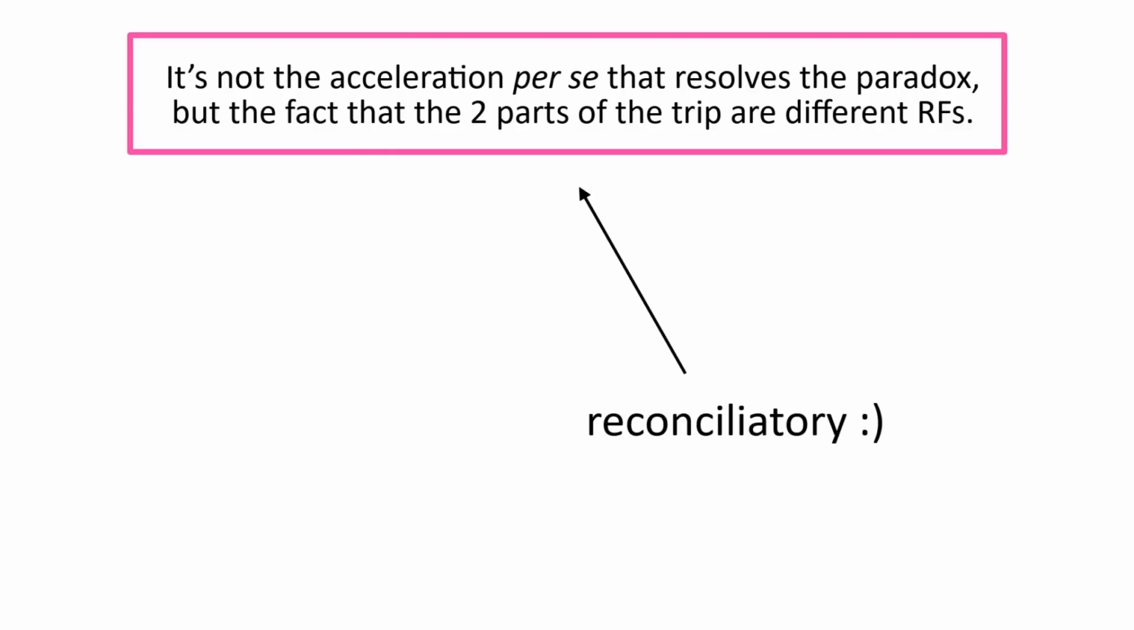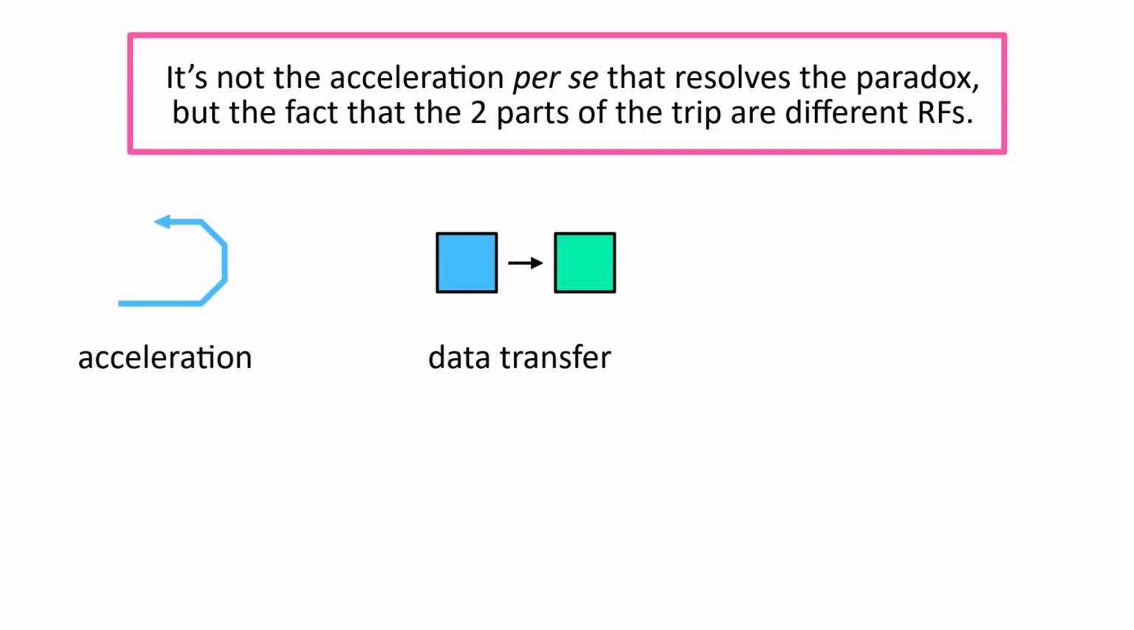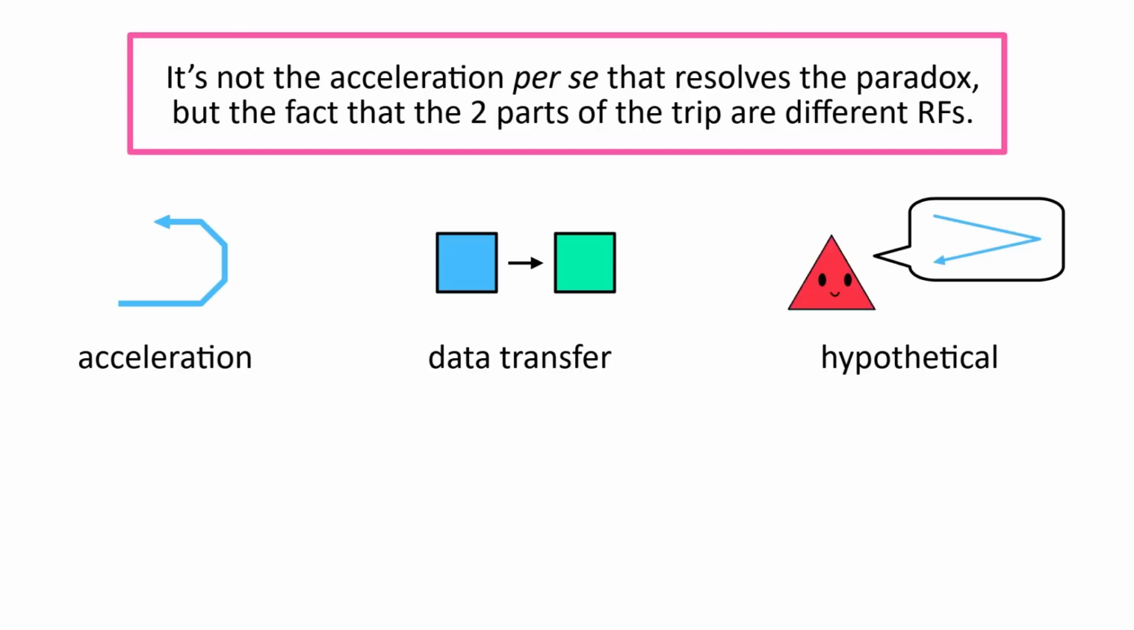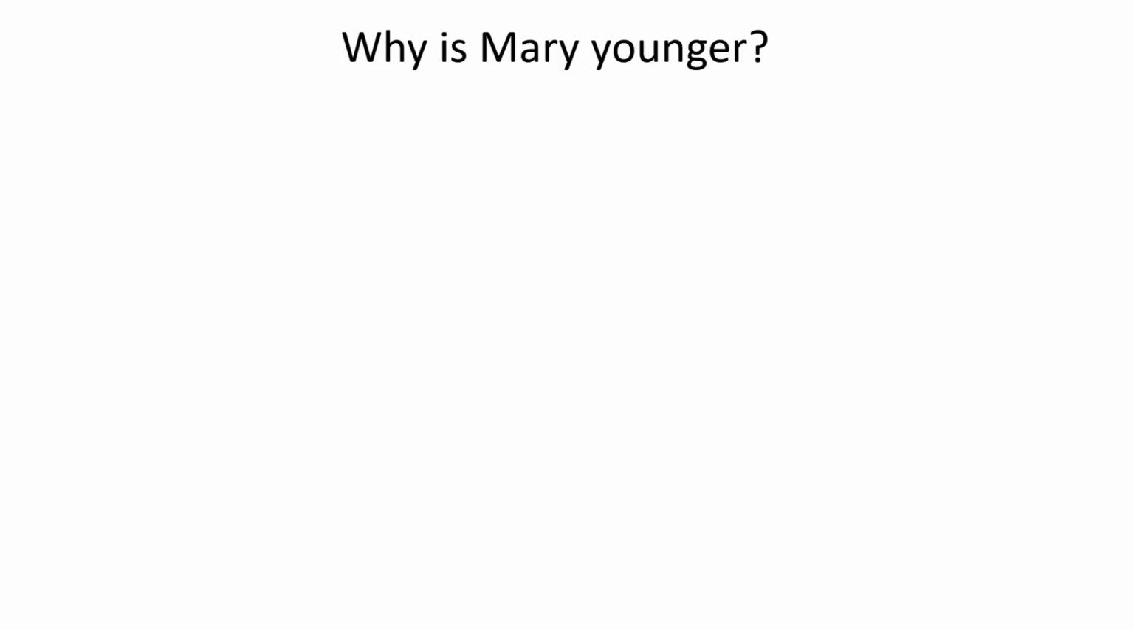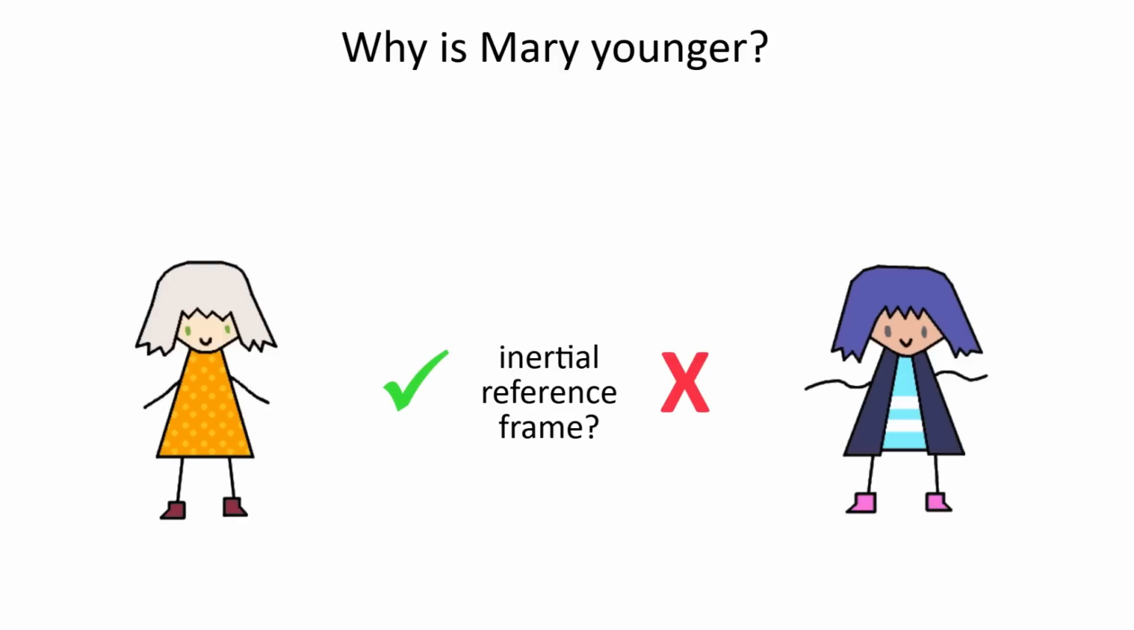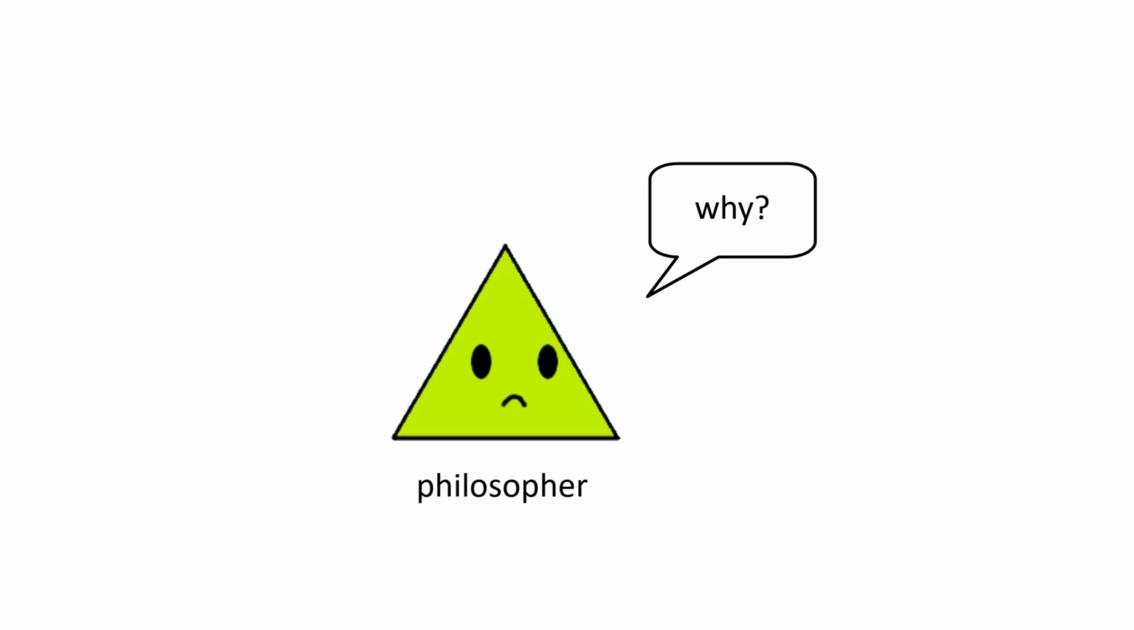It doesn't matter if you achieve this change in reference frame through acceleration, through a data transfer, or even through the power of the hypothetical, the result is always going to be the same. With that, we've answered the main question about the paradox. Why is Mary younger upon reunion? Well, it's because our typical rules of relativity only apply for inertial reference frames, which Botan's perspective is and Mary's isn't. But philosophers never stop asking why, and when we do that, it might lead to even more insight about the paradox.